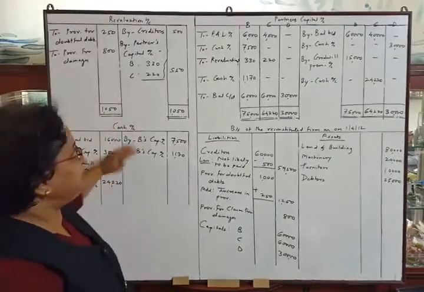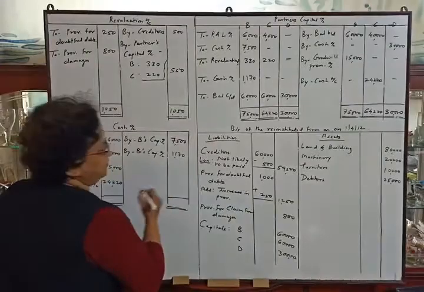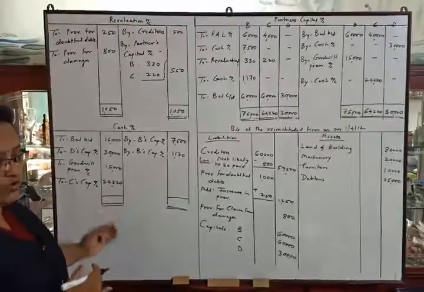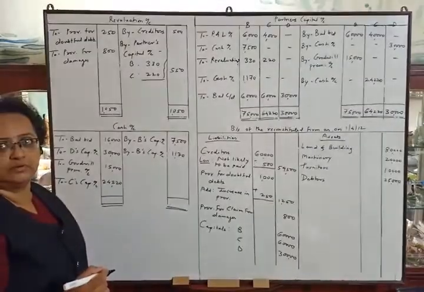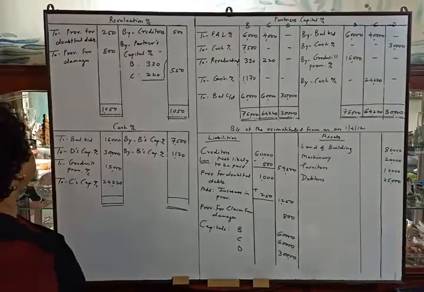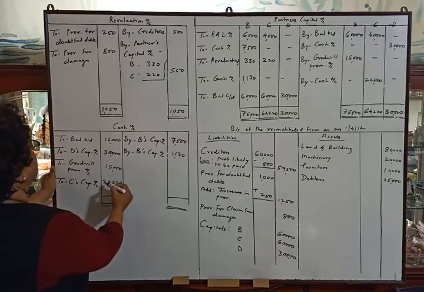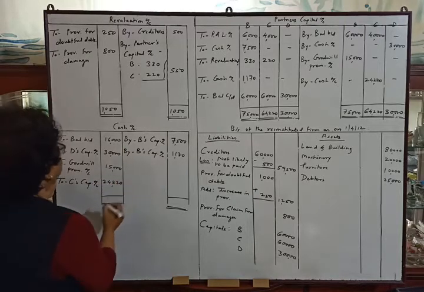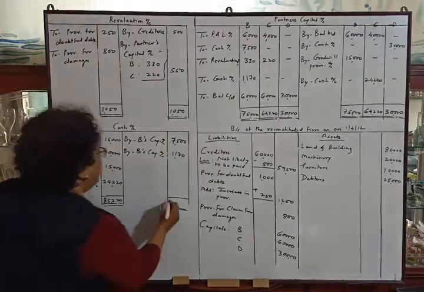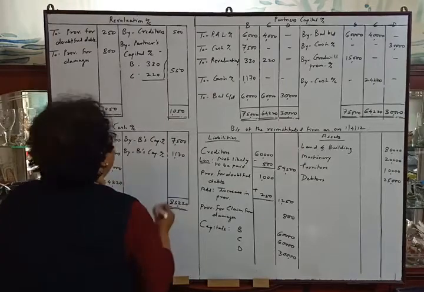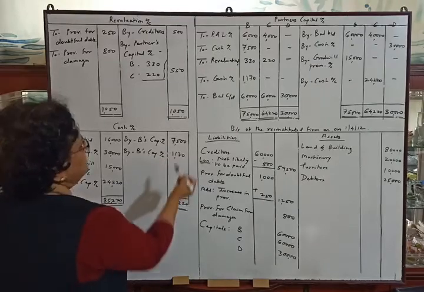First we have to tally the remaining account, that is cash account. We have to make the total of cash account. So let us make. Now we will tally cash account. Total of this is 85,220. Please check the total. 85,220. Total of credit side will be 8,670.